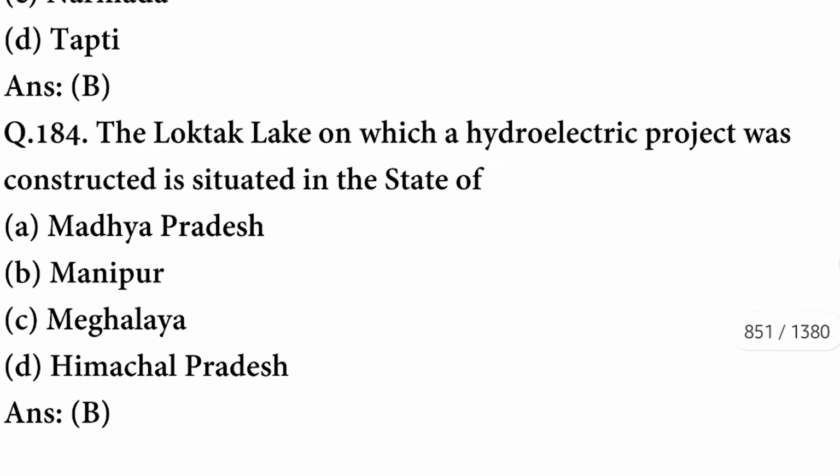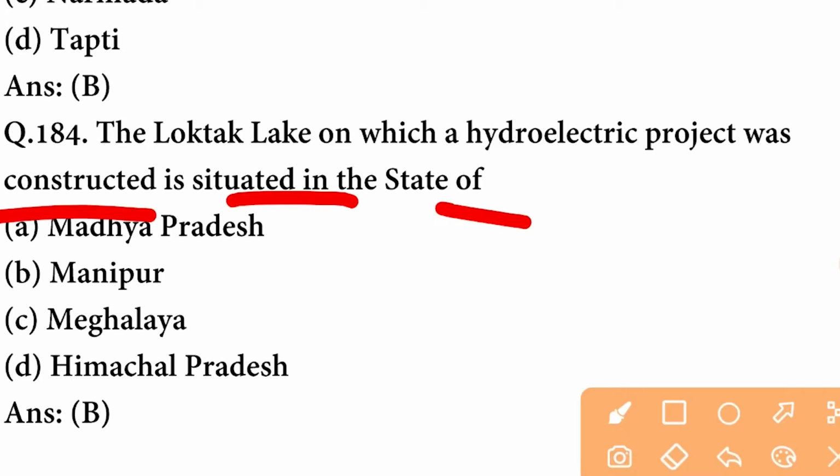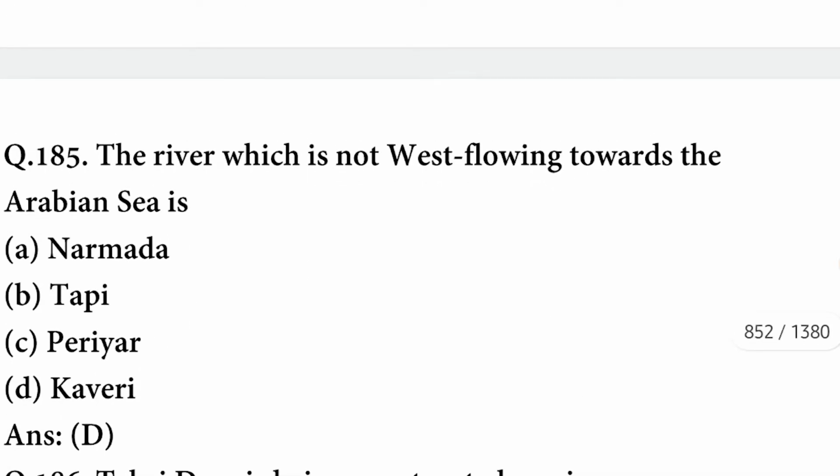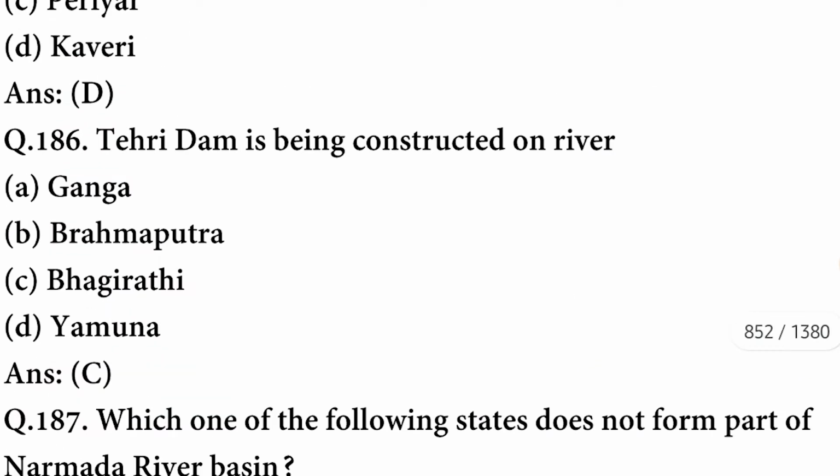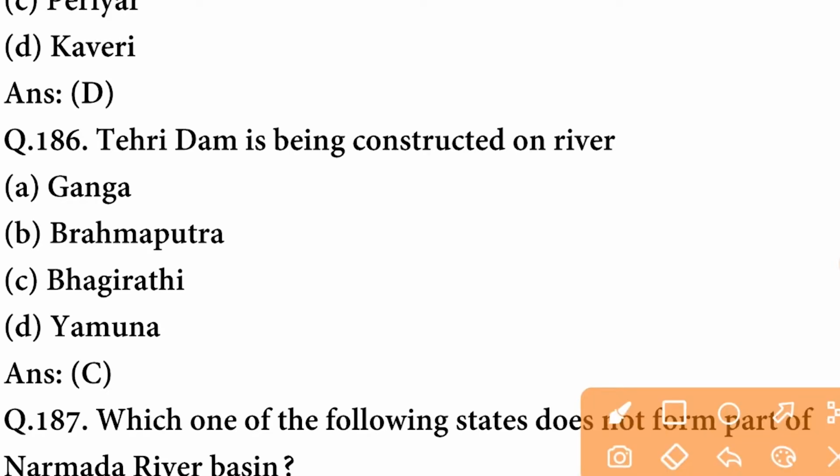B option is correct. The Loktak Lake, on which a hydroelectric project was constructed, is situated in the state of Manipur. B option is correct. The river which is northwest flowing towards the Arabian Sea is Kaveri. Tehri Dam is being constructed on river Bhagirathi.